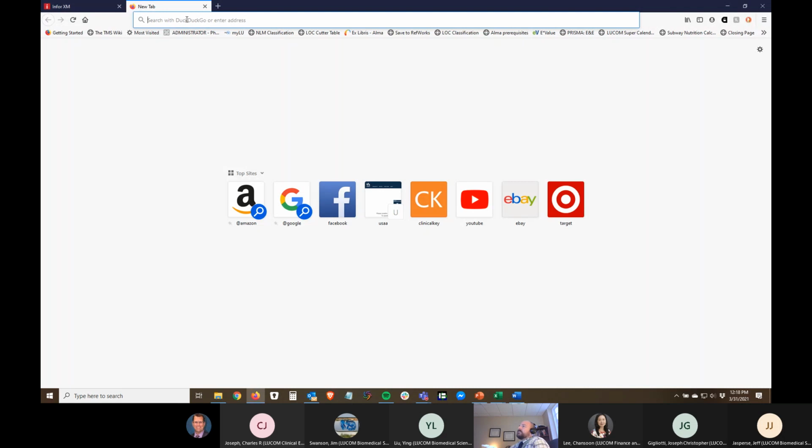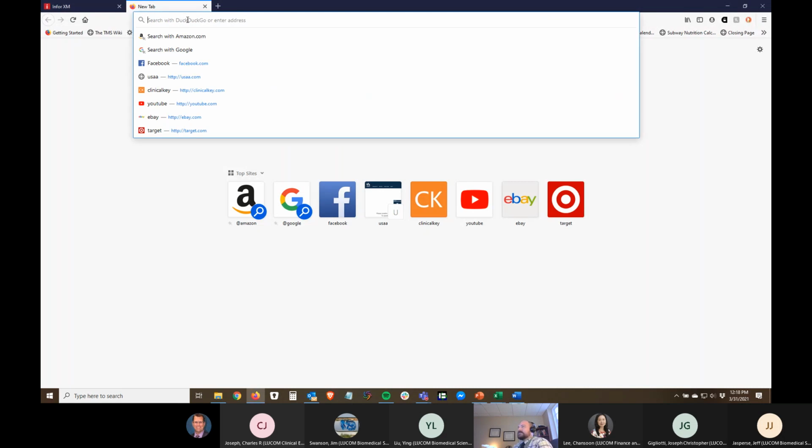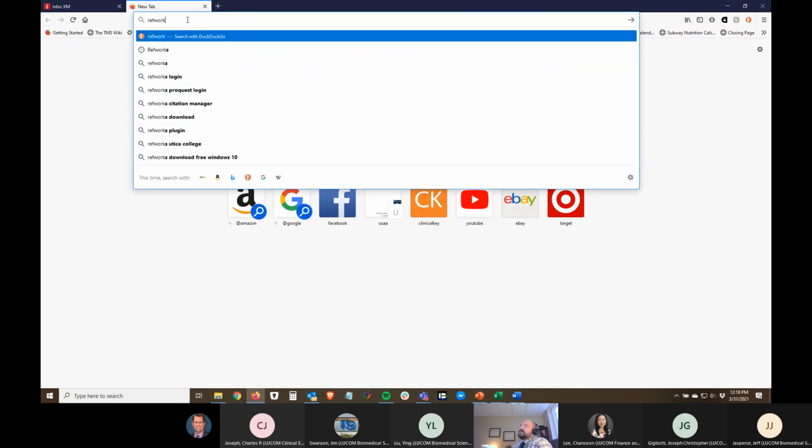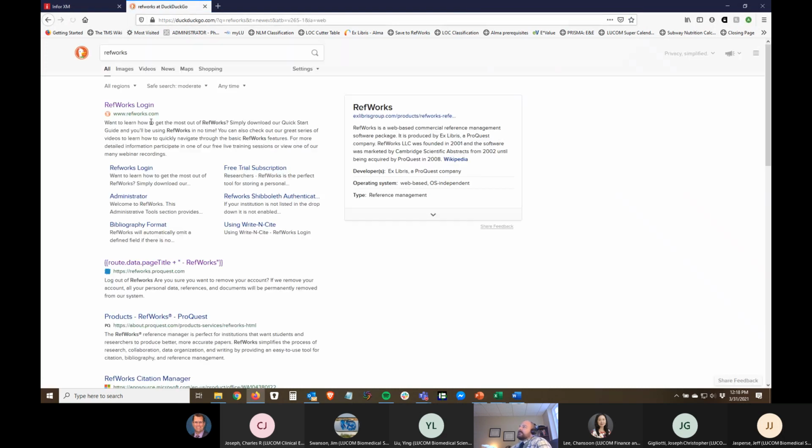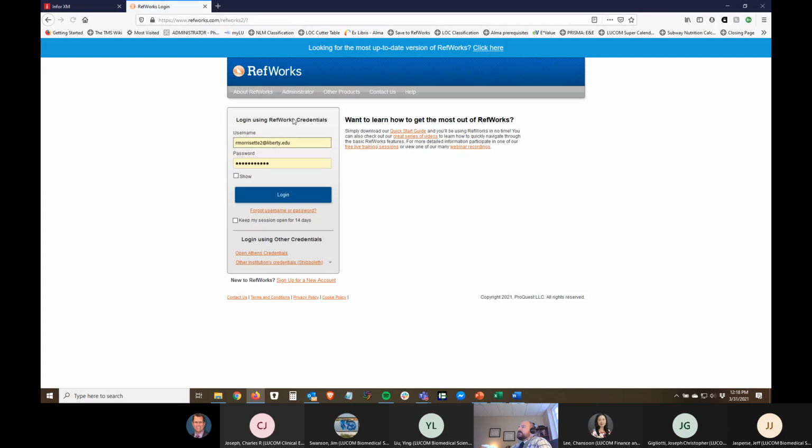So first off, it's kind of a simple way. If we just Google RefWorks, you'll see this page come up where you can sign in, but this is not actually what we want to sign into. This is the legacy version. And there's a link up here that says looking for the most up-to-date version of RefWorks.